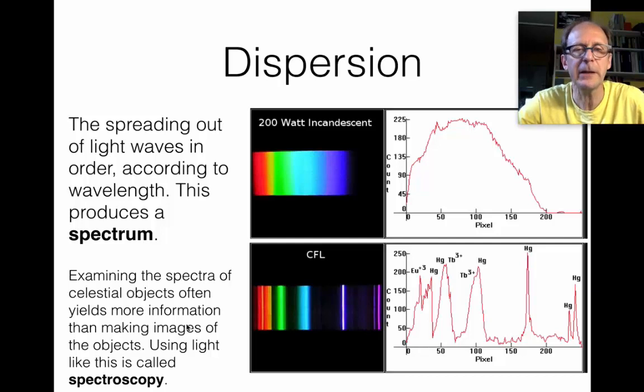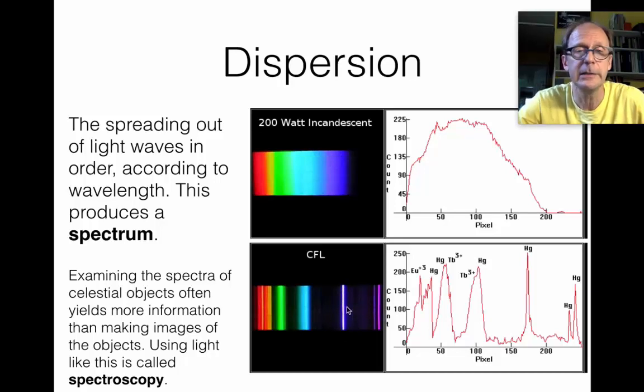Now, some spectra, when you disperse the light into a spectrum, you don't get this continuous, smooth Roy G. Biv. You get a pattern of bright lines with dark gaps. The gap means there is no light of this color, but there is a lot of light of this particular wavelength, this particular color.